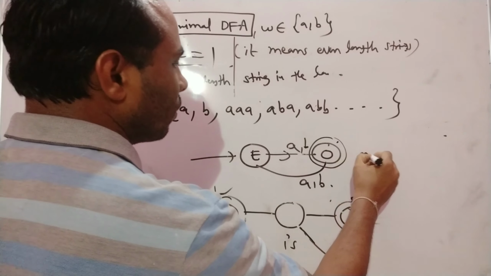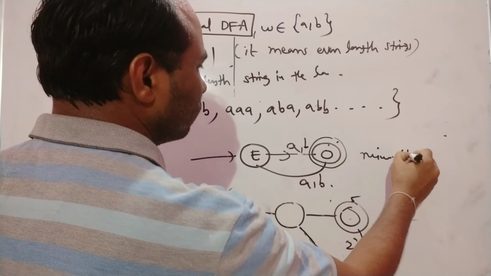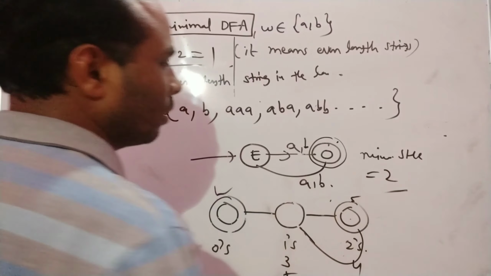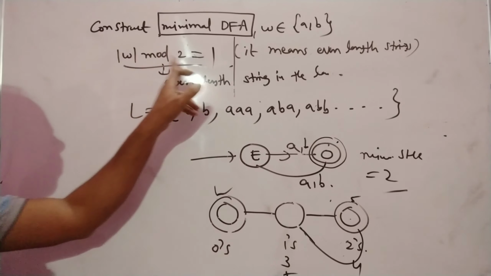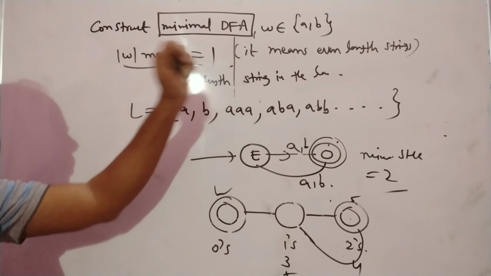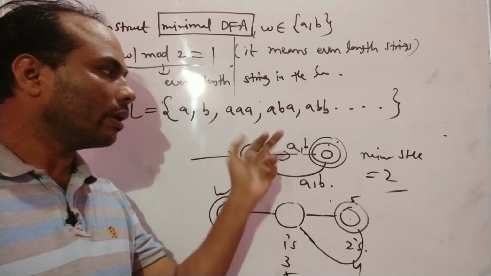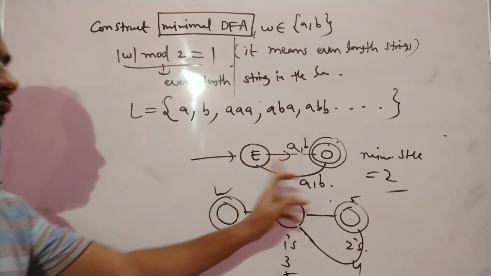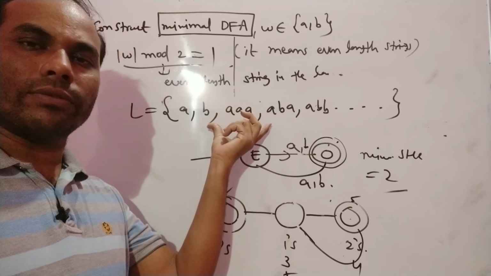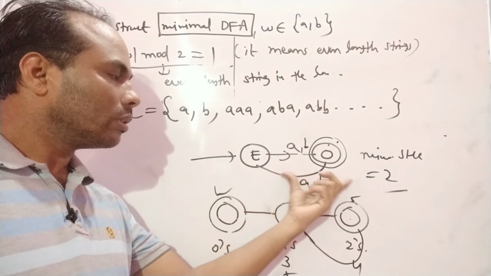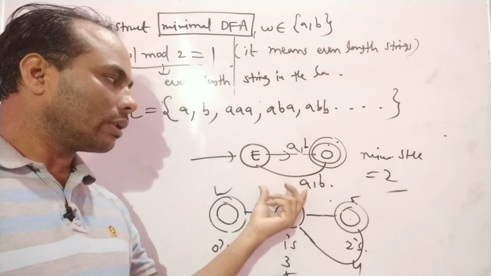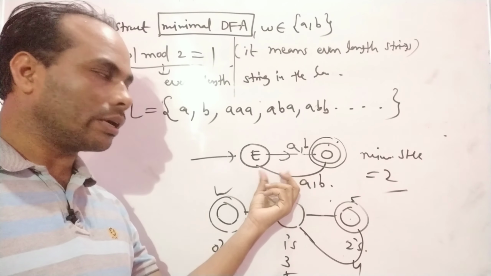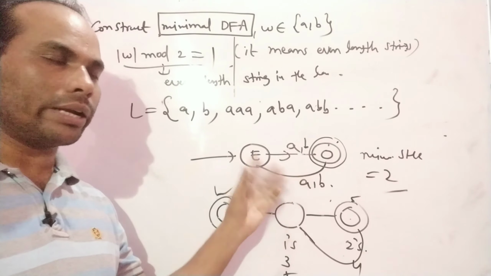Here also the minimum number of states should be 2 only. Either W mod 2 equal to 1 or W mod 2 equal to 0, the number of states should be 2 only. But you have to change the initial and final state based on the language. The language is changed here, so this particular transition diagram also changes. The DFA representation also changes. Right? The concept is the same.